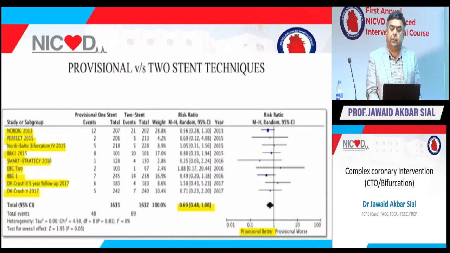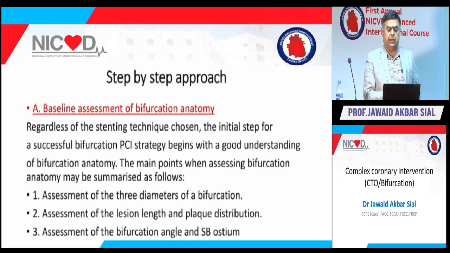So for sure, if you're going to deal with a bifurcation, it's for sure from multiple randomized trials that single stent strategy is better. That is provisional stenting, and we all always prefer that, except for DK crush, which has the scientific evidence that a 2-stent strategy is going to be better, which I am going to show you in the next few slides. So what is the step-by-step approach?